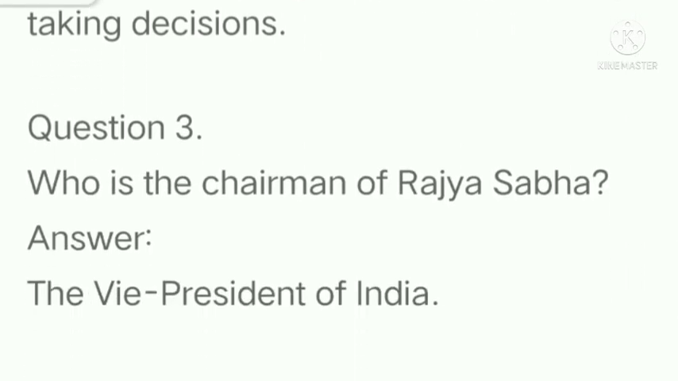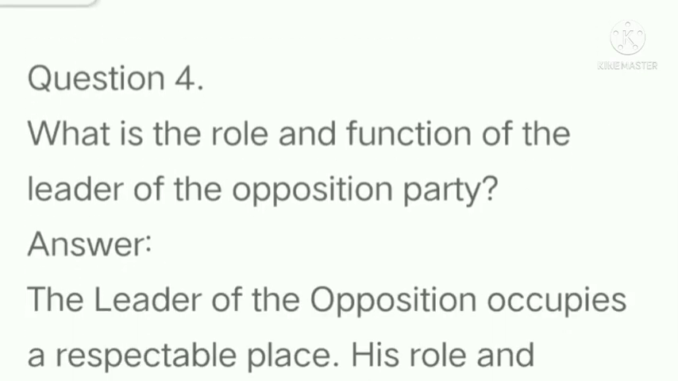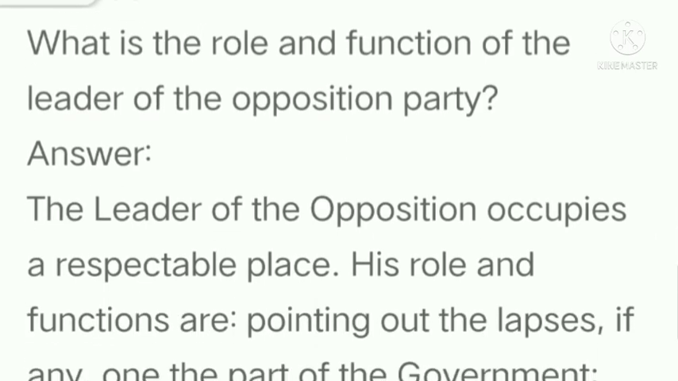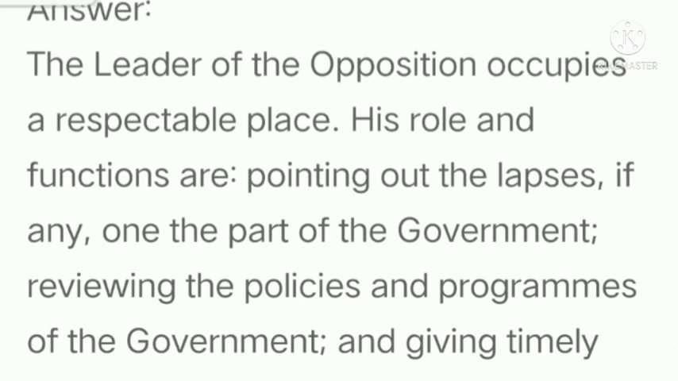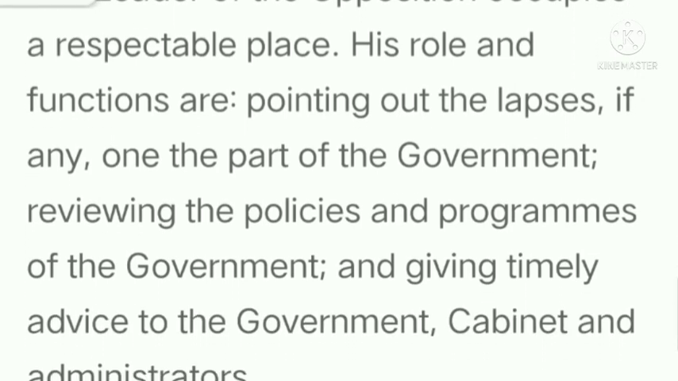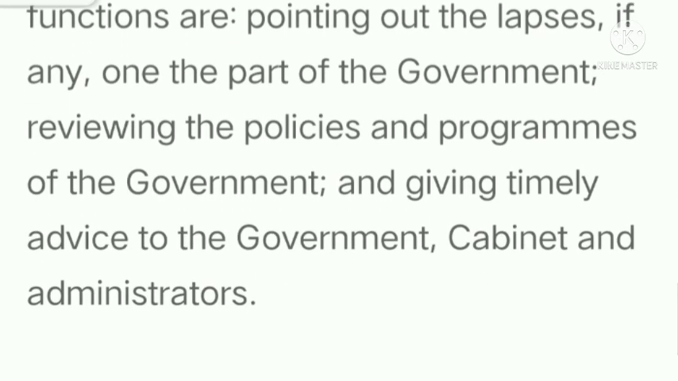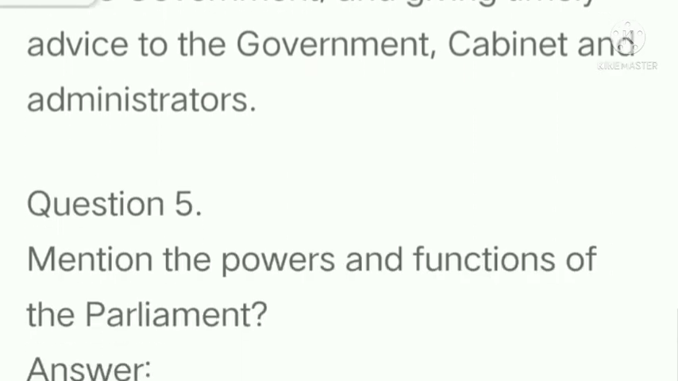Who is the chairman of Rajya Sabha? Answer. The Vice President of India. What is the role and function of the leader of the opposition party? Answer. The leader of the opposition occupies a respectable place. His role and functions are pointing out the lapses, if any, on the part of the government, reviewing the policies and programs of the government, and giving timely advice to the government, cabinet and administrators.